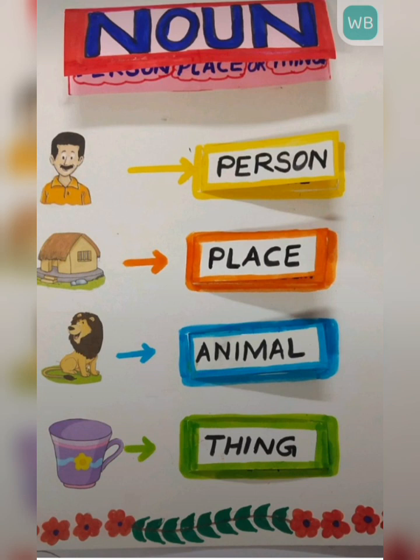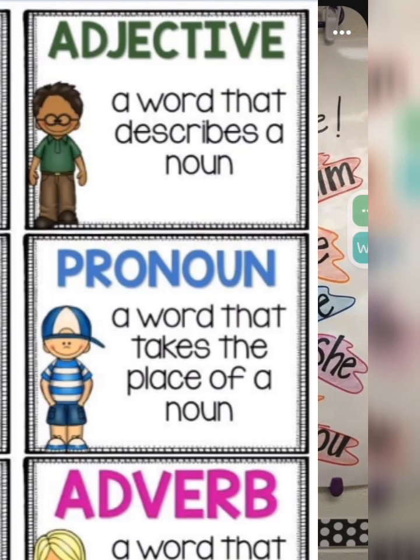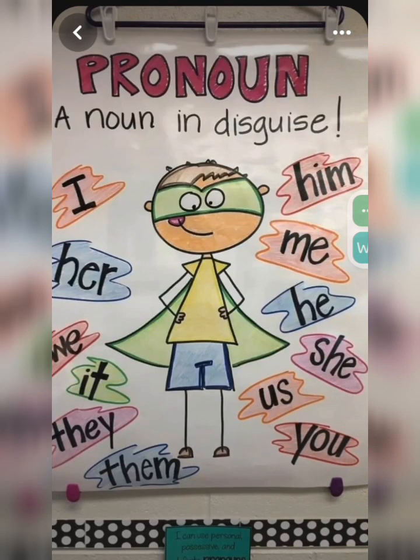Now let's get into the next one, which is pronoun. All right, so your pronoun is a noun in disguise, and I'm going to explain that. The pronoun does the job of, oh, noun is not available right now, and it takes its place, something like that. All right, so you can see displayed here different examples for pronouns. You have I, him, me, etc.